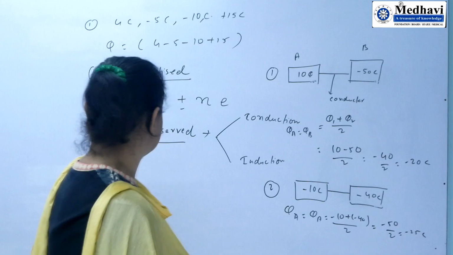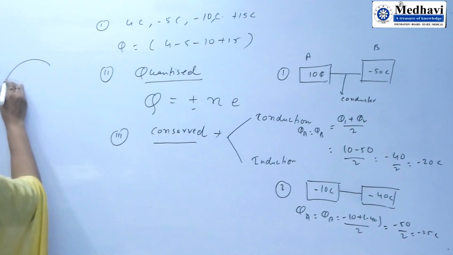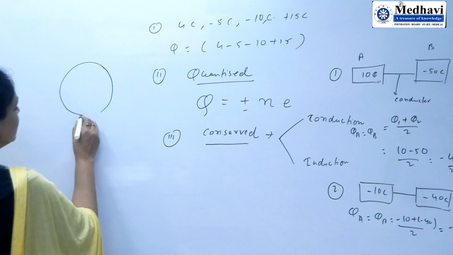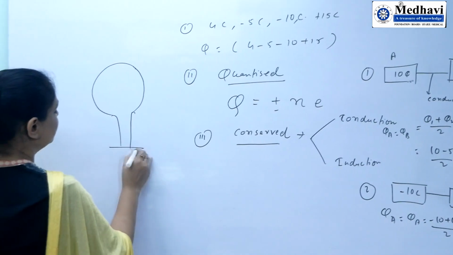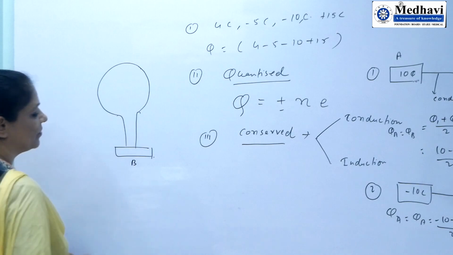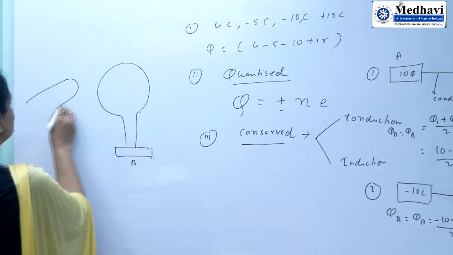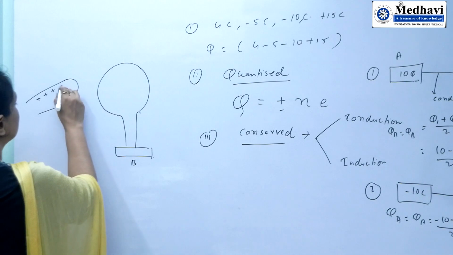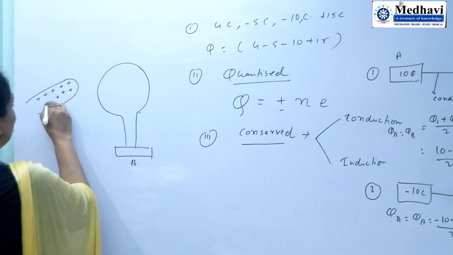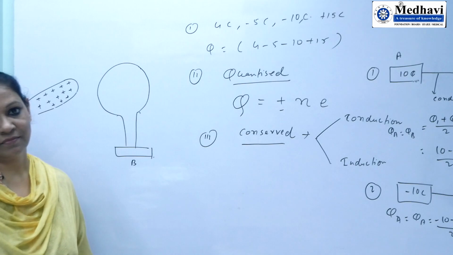So, for this I am using one example. Suppose a neutral insulated metallic sphere is taken. Its name is B. And a glass rod having positive charge is taken near it.